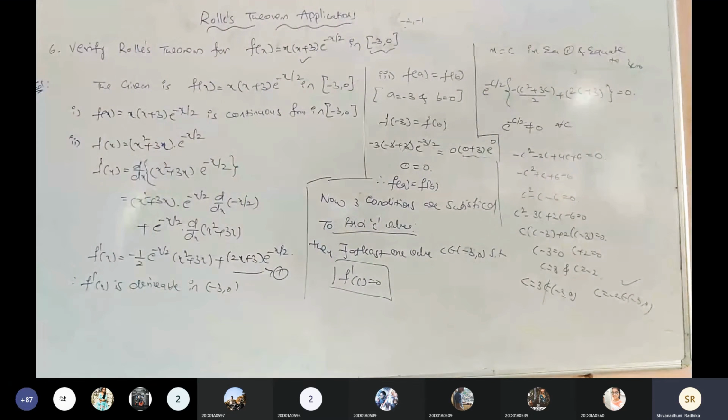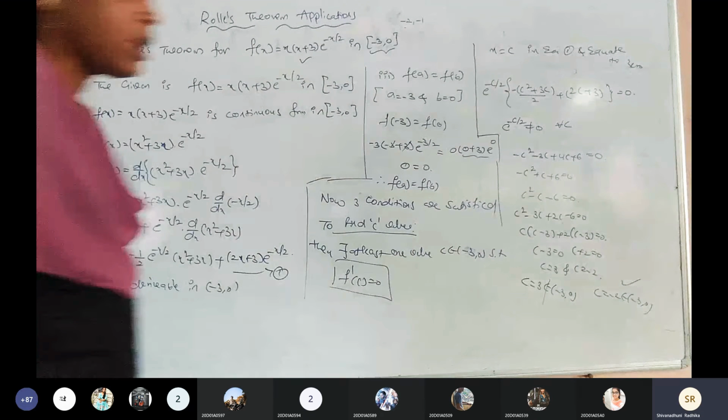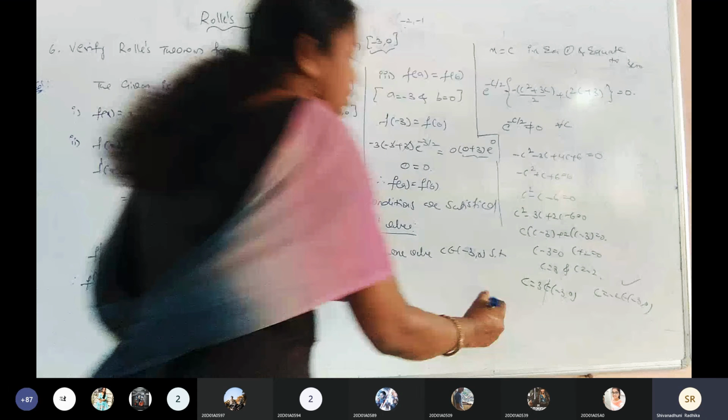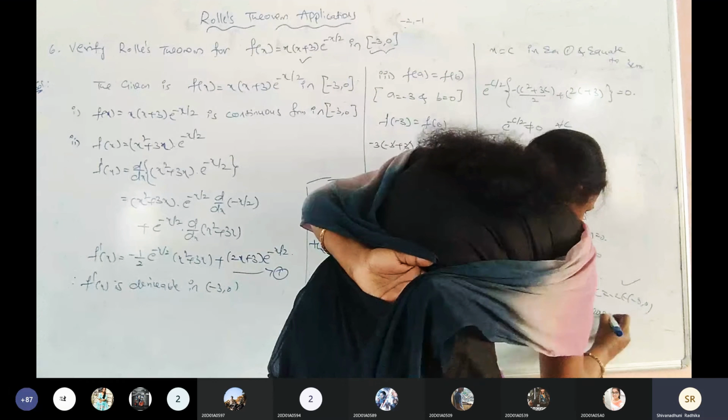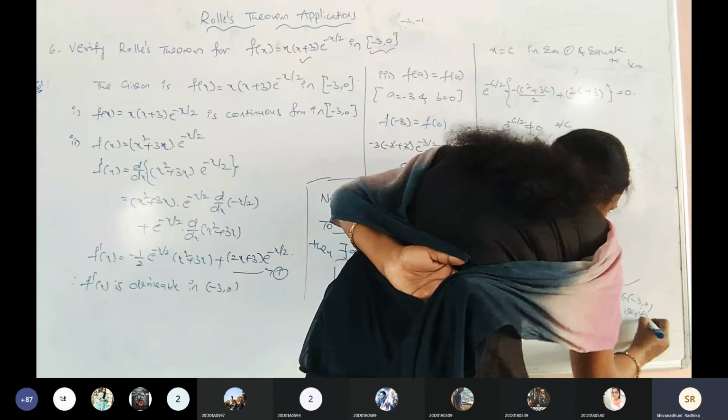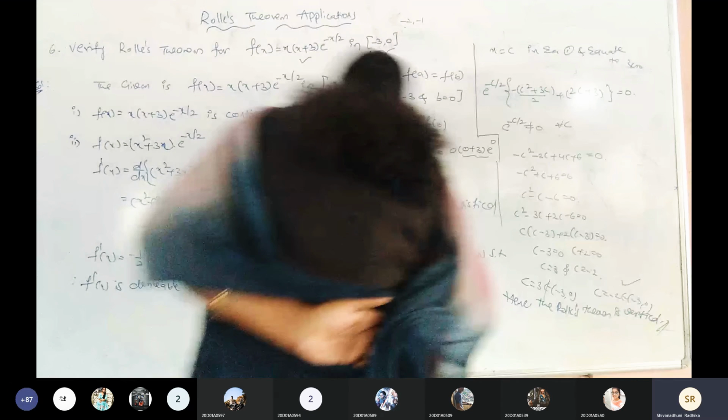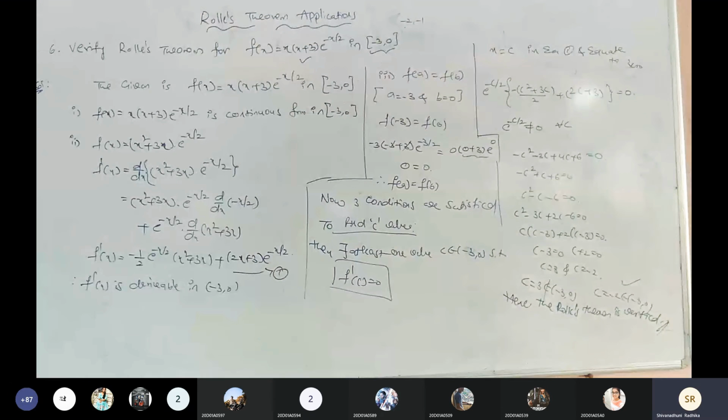Hence the Rolle's theorem is verified. కింద రాయనా, కనిపిస్తుందా? Hence the Rolle's theorem is verified. కనిపిస్తుంది మేడం. Is there any doubts about the Rolle's theorem, any doubts, ma'am?